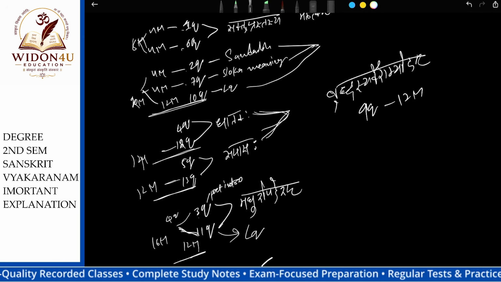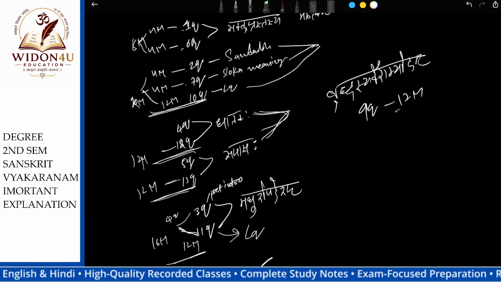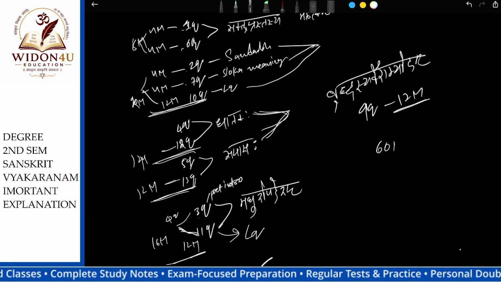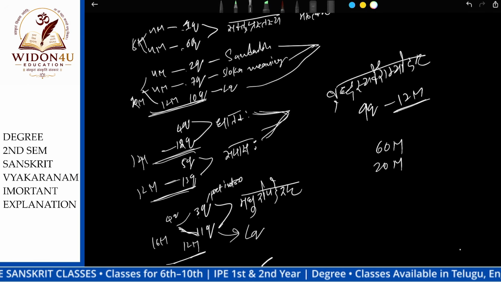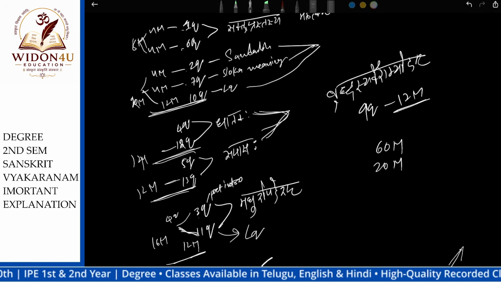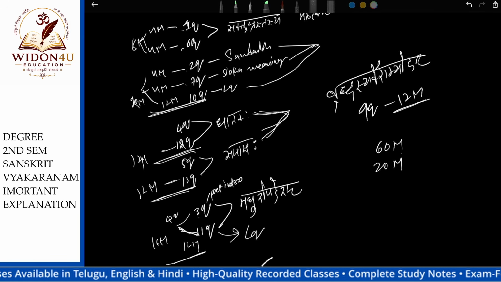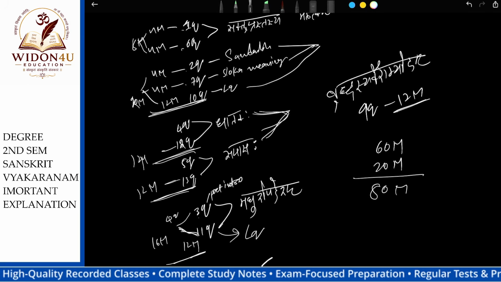This is also 12 marks. 60 marks from the long ones, and 5 short answers, 20 marks. So we are covering 80 marks. The paper is only 80 marks. I think you understand the paper and the importance of the important questions.